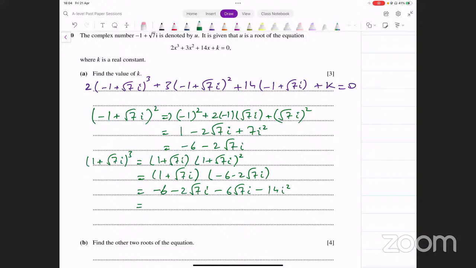Simplifying, this is 14 plus 14, which gives you 8, and then -2 square root of 7 and -6 square root of 7 become -8 square root of 7 iota. This is what the cube term turns out to be. Okay, you have evaluated both of these. Now just input them here and you will get the value of k from this. Okay, let's do that now.